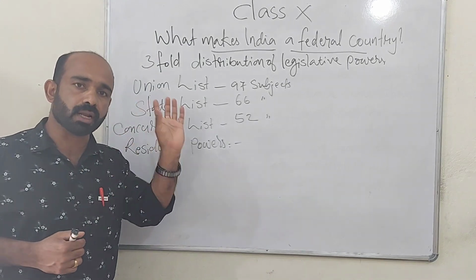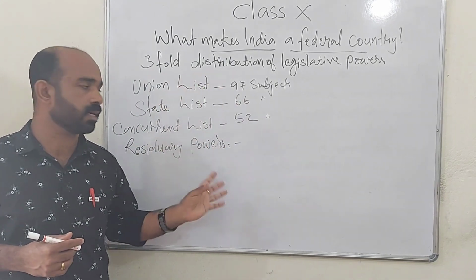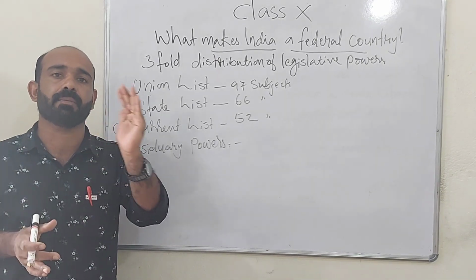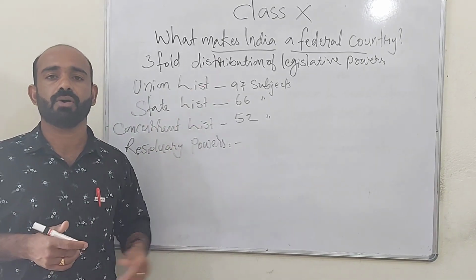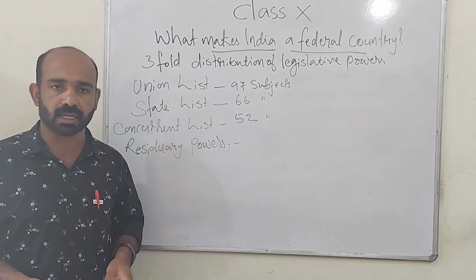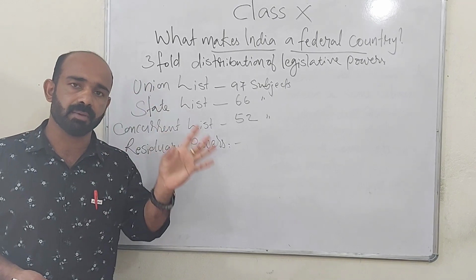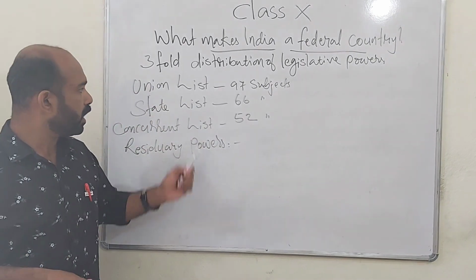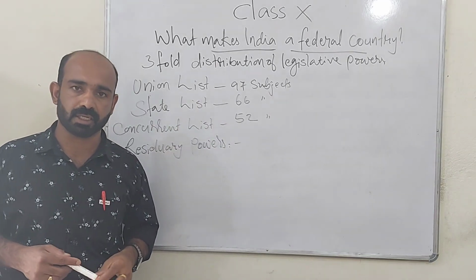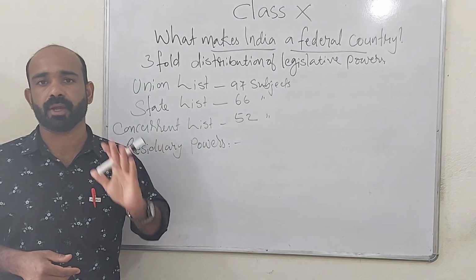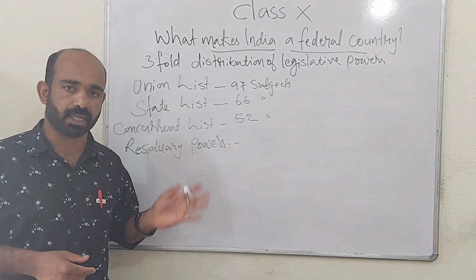Subjects which are not included in the union list, state list and concurrent list are called residuary subjects. Only the central government will have the power to make laws on all those subjects. In the union list, 97 subjects are there. Only the central government or the parliament will have the power to make laws on all subjects of the union list. And in the state list, 66 subjects are there. State governments or state legislative assemblies only will have the right to make laws on all subjects of the state list.